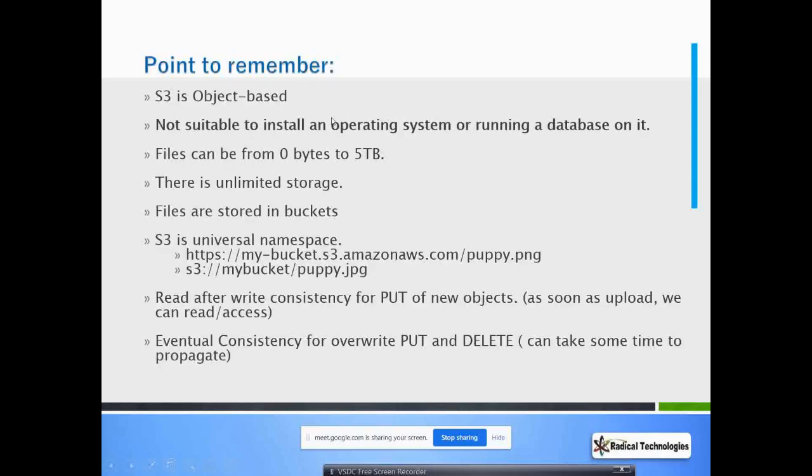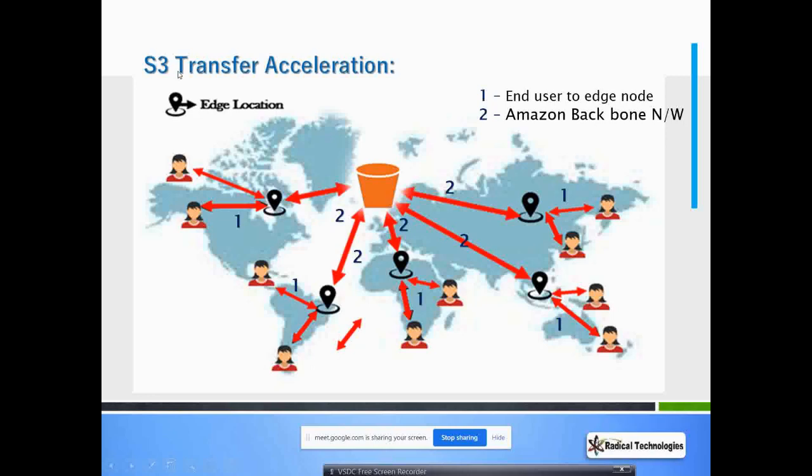Okay, so keep in mind it is not a free service. If you're uploading your file directly to S3, it is free. But if you are using edge locations, meaning if you are using transfer acceleration, it comes with a price. But your data will move to the S3 bucket very fast.